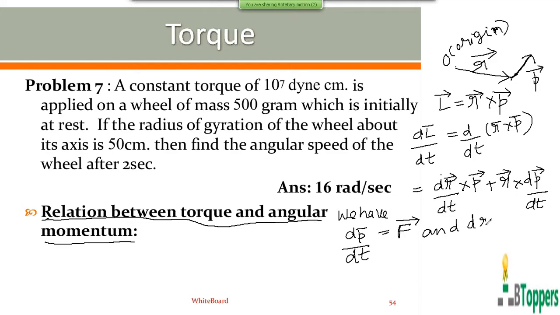And dr bar by dt, that is the rate of change of position vector of the particle with respect to origin O, gives you the linear velocity vector v bar, as I discussed in kinematics. If you substitute these values here, you get dL bar by dt equal to v bar cross p bar plus r bar cross F bar.